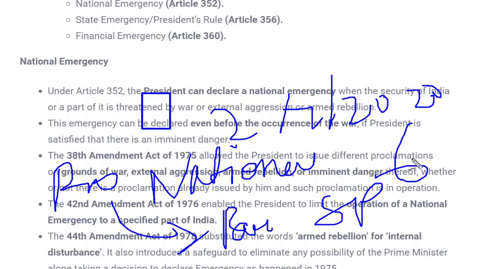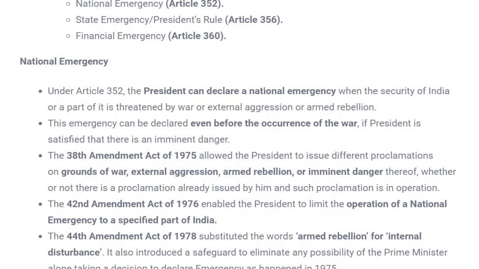Although national emergency can be extended for unlimited time, that means until the situation is under control, this national emergency can last, initially it is valid for 6 months. And there are several cases. If any of the Houses of Parliament does not give its approval or doesn't say anything, in that case the emergency can last for 1 month. So this was all about the approval of national emergency, and now how this national emergency is revoked.